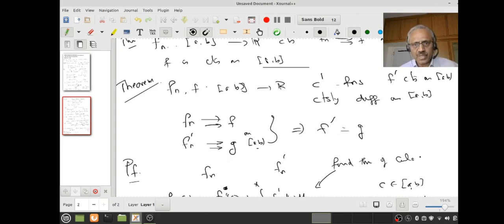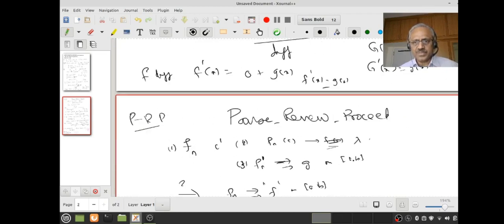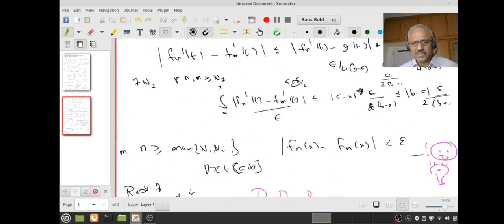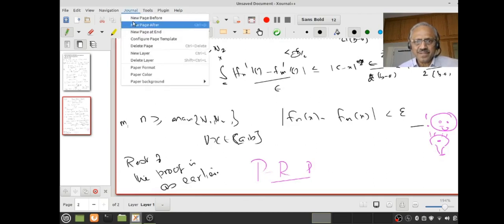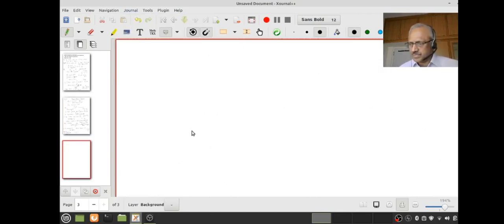You understand? So I reduce this to the earlier case. Under the stated assumptions, fn converges pointwise. Please go through this kind of thing. It's fun. Don't get mystified or anything. Math is fun.